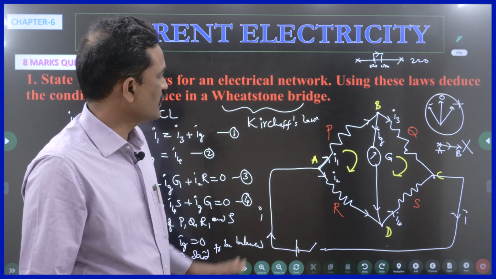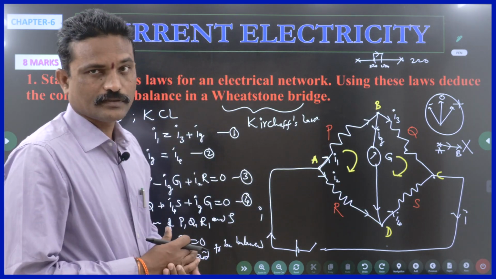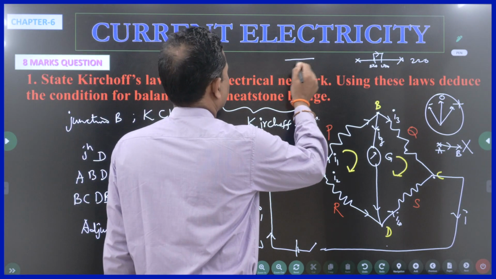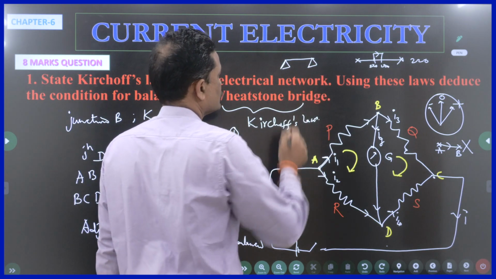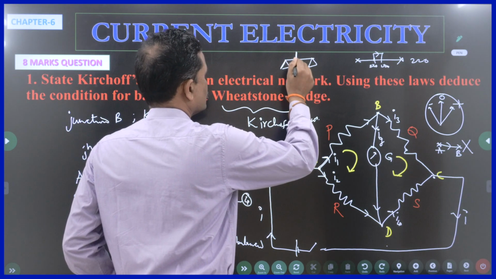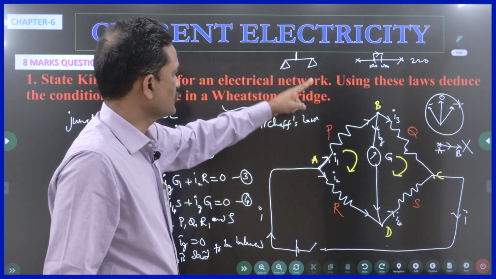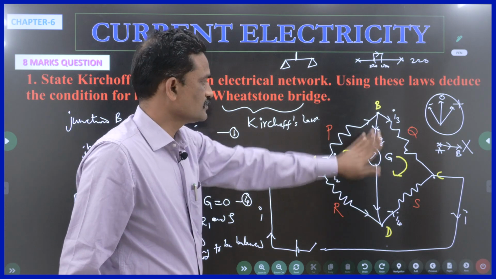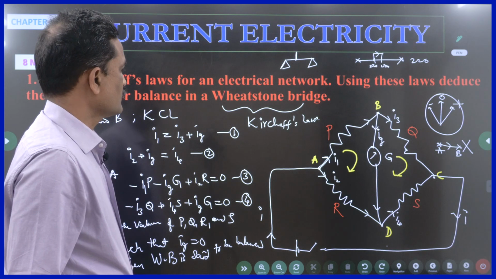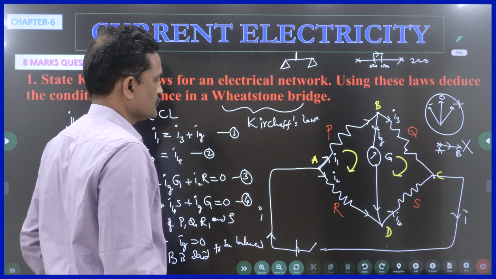Is this clear? So, I am making the bridge such that both B and D are at the same potential. In that case, it is said to be balanced. This is just like you have a balance on both the sides. You have some weights. If the weights are equal, this pointer will be at 0. They are having same weights. Here they are having same potentials. So, the pointer of the galvanometer is showing 0. Right. Now, let us try to write the values of 4 equations.